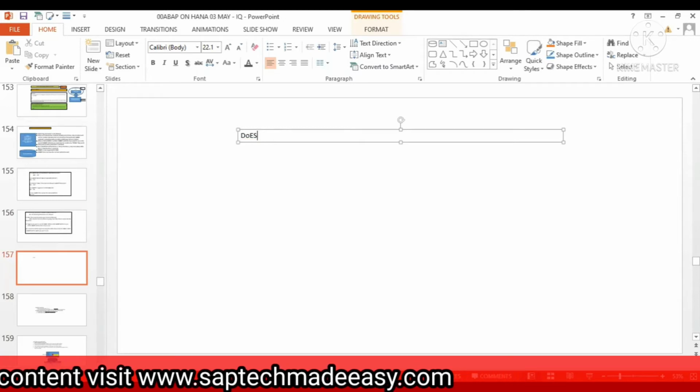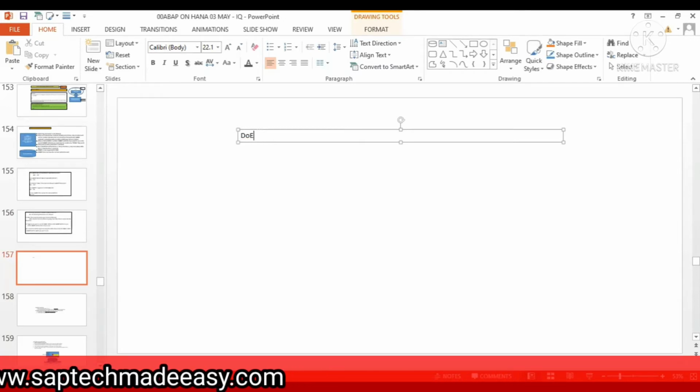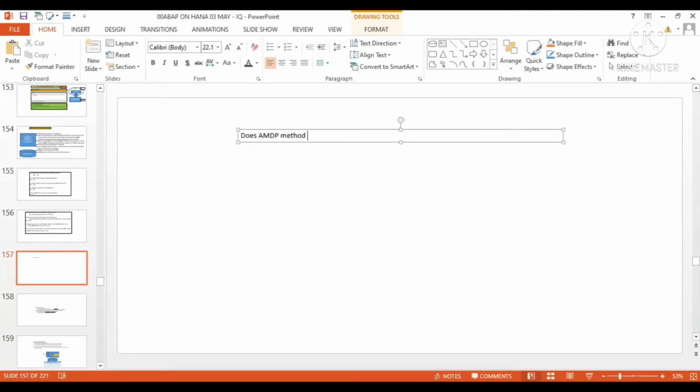Does AMDP method support implicit enhancement? Okay, answer is no. Why does it not support it?